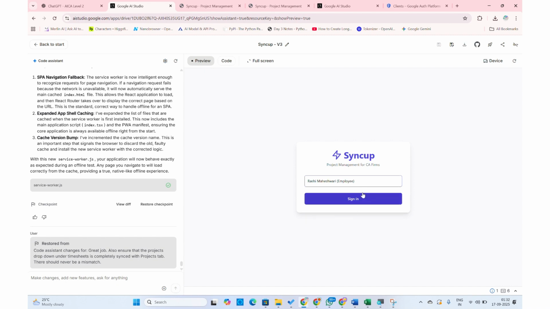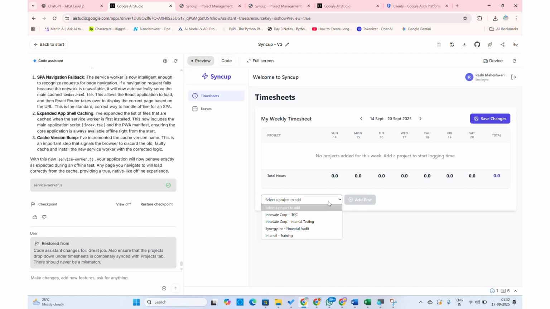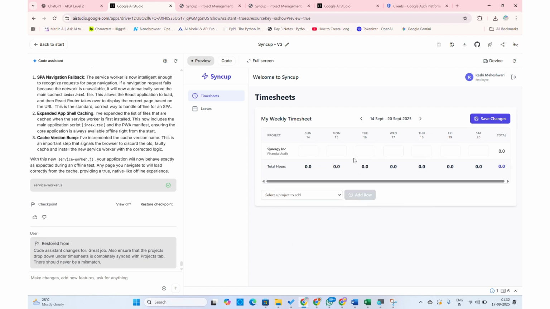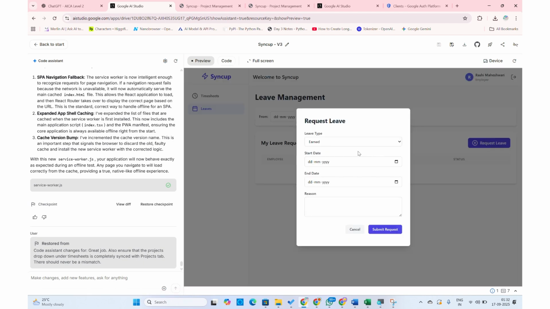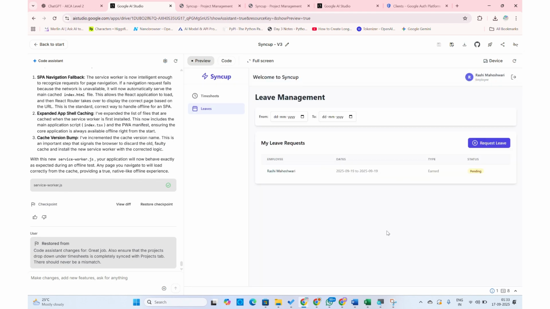I sign in, and now I'm gonna add a detail. Let's say for Synergy financial audit, I'm gonna add 1 hour, right? Or let me add 8 hours. Okay, I'm gonna save the changes. Similarly, I'm also gonna apply for a leave, so I add a request. Let's say on 19th of September 2025, I want a leave to be taken. Reason is a family function. Okay, and I submit the request. Do you see this is currently being shown in pending status?